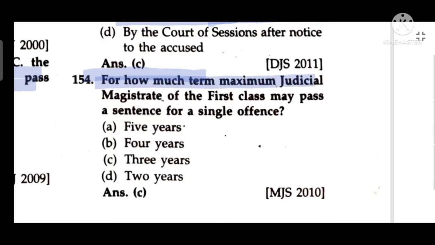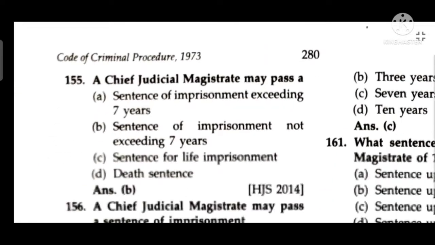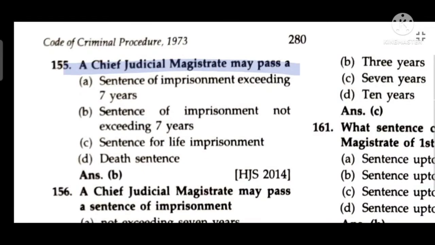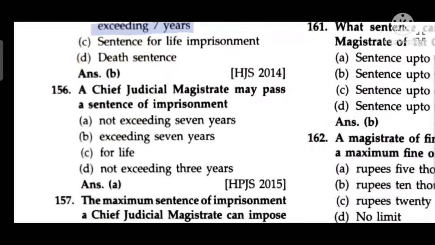For how much time maximum may a judicial magistrate of first class pass a sentence for a single offence? 3 years. A chief judicial magistrate may pass a sentence of imprisonment not exceeding 7 years.